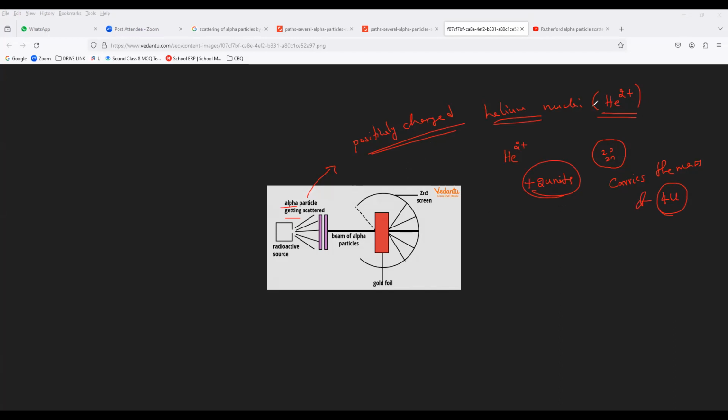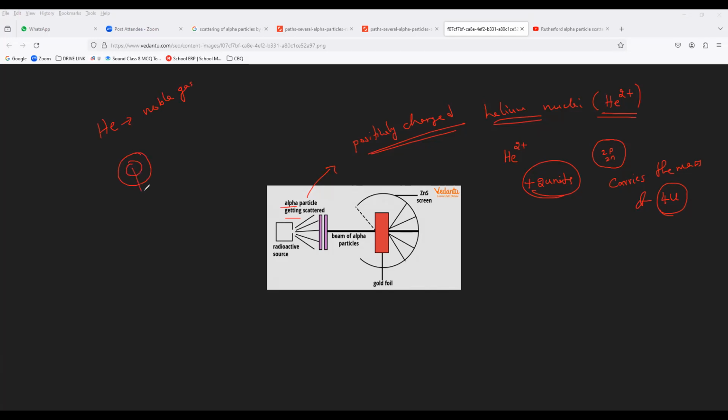Please remember, this means if you remove the electrons from helium, basically helium is a noble gas. Am I right or wrong, everyone? Yes. So helium, I will teach you again in this chapter. Please note it, everybody: helium actually has 2 electrons.